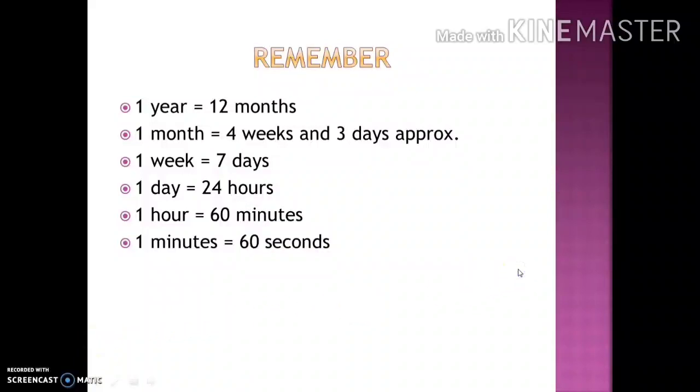Remember, 1 year is made up of 12 months. 1 month is made up of 4 weekends, 3 to 4 days approximately. 1 week is made up of 7 days. 1 day is made up of 24 hours. 1 hour is made up of 60 minutes each. And 1 minute is equal to 60 seconds. Students, you have to remember this.